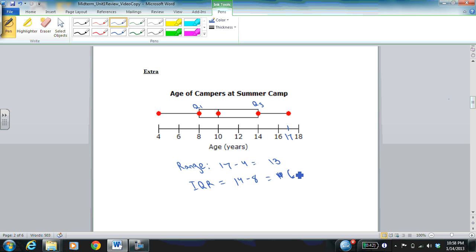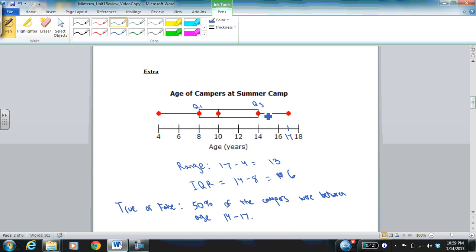Now, an interesting question that you might be asked, or that you might want to look at, is let's think about a true or false question. True or false? 50% of the campers were between age 14 and 17.